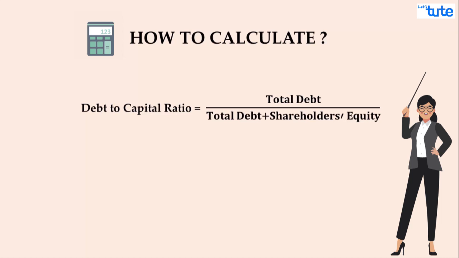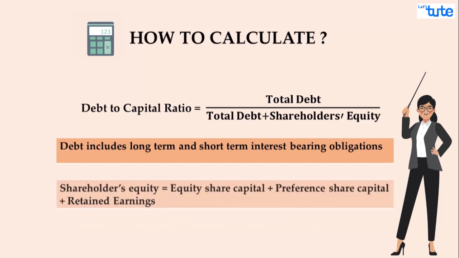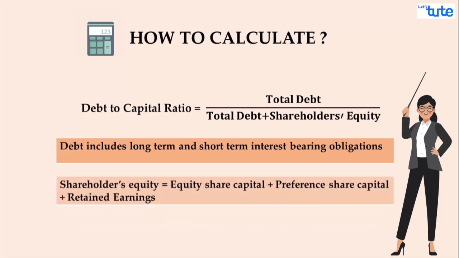The term debt only includes all the interest-bearing liabilities of the company, which could be either long-term or short-term. However, most of the interest-bearing liabilities are long-term as they involve more risk to lenders rather than the short-term ones. Also, the shareholders' equity refers to the sum of equity and preference share capital and retained earnings, that is, reserves and surplus of the company.